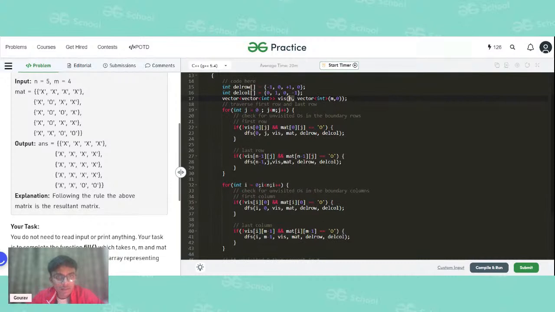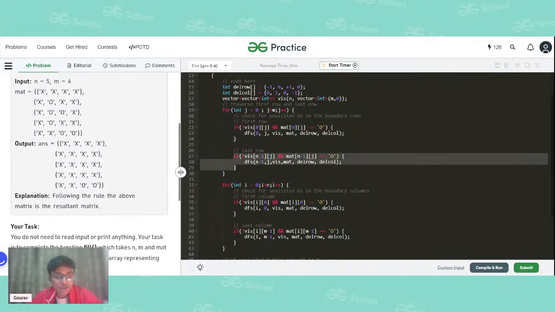After that, we traverse the first row and the last row. How are we going to do that? We are going to do that from 0 to m. So the first row and the last row we will visit. Now we will see whether visited of 0 comma j is not visited and the matrix value is equal to O. If so, we will call DFS. This is for the first row and this is for the last row.